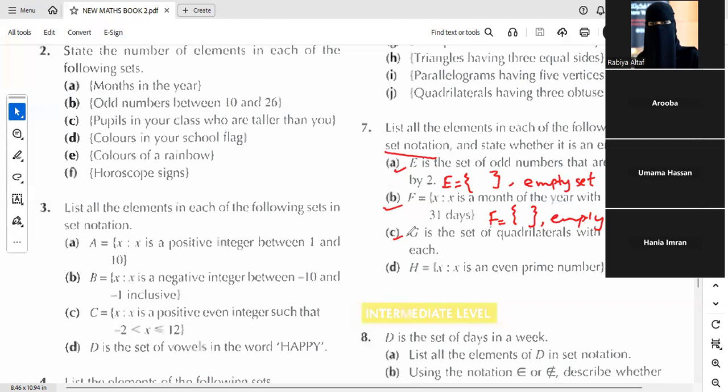D, is there any even prime number or not? Which numbers are prime numbers? The numbers that are divisible only by themselves and 1. Yes, good. So is there any even prime number or not? Not empty. What will the answer be? S is equal to curly bracket 2. Good. 2 is an even prime number, and then we will write this is not an empty set. Like this.